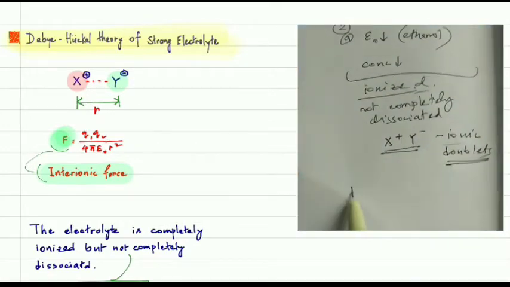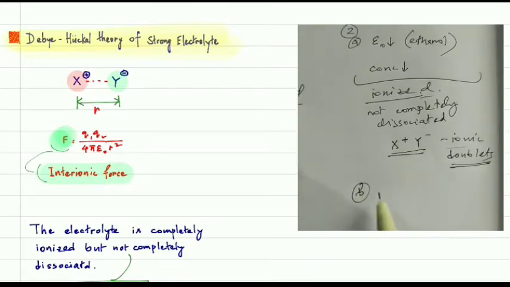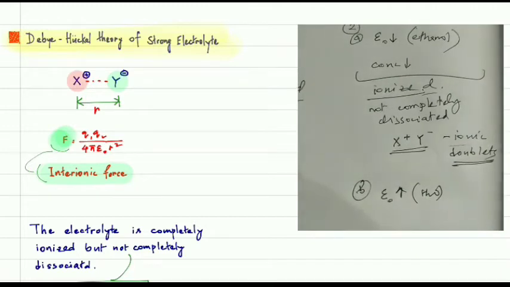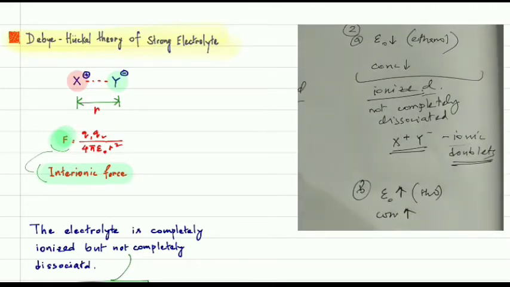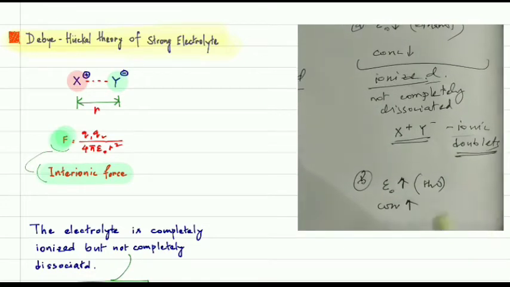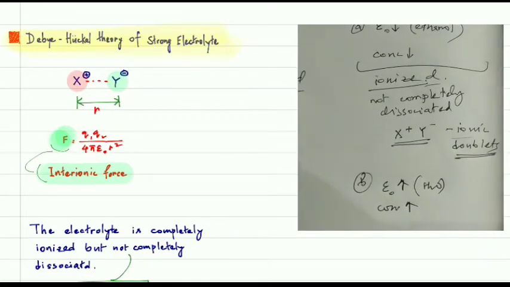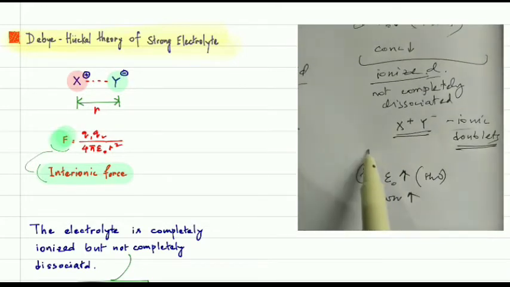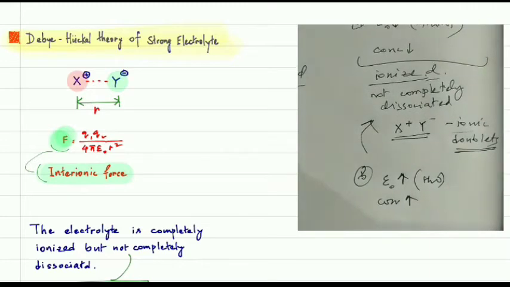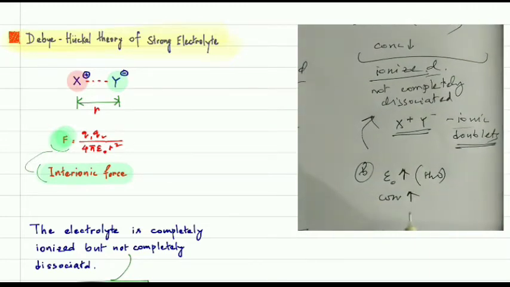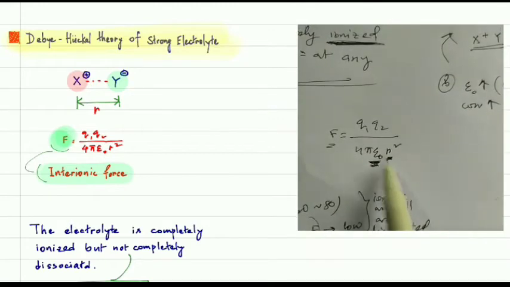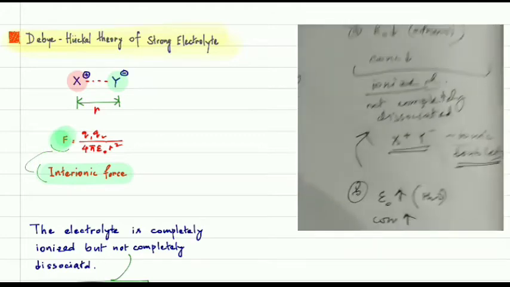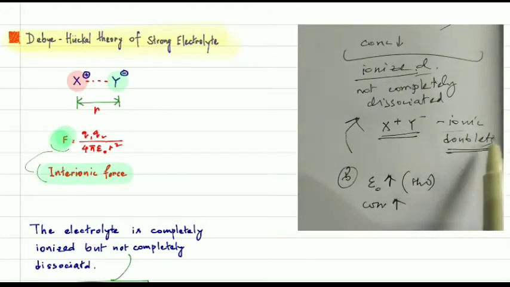Second case B, same case. Let's suppose your epsilon naught is high, like water, but the concentration is very high. If the concentration is very high, then R is very small. Even in such cases you get the same conditions, because concentration is high, meaning R is very small, so F is higher. That's why they will be in doublet form, that is, ionic doublets.